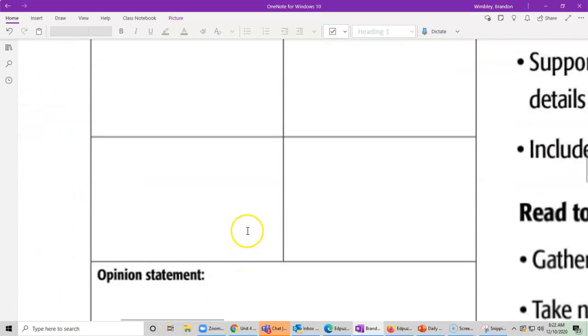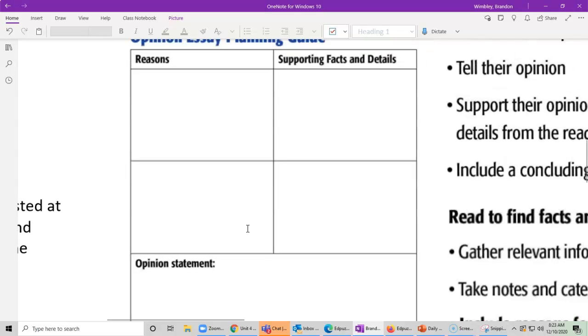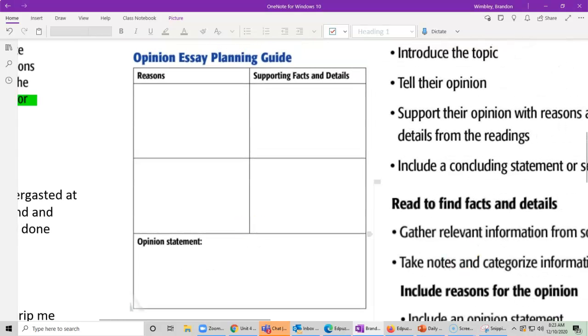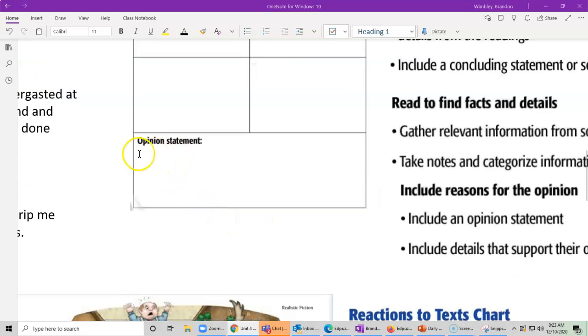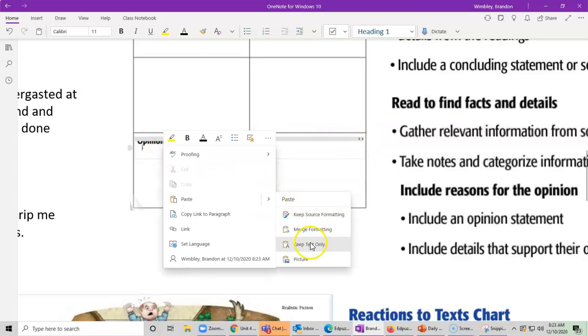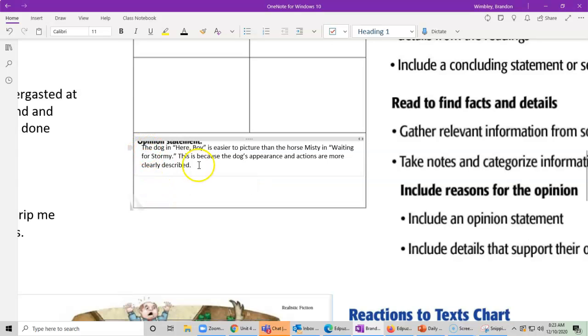So I used this chart, and I remember I had to think which animal was easier to visualize, the dog or the horse. And so when I looked at all my notes from my planning guide that I filled out, I remember, oh yeah, I thought the dog was easier to visualize. So that's one of my reasons. That was my opinion statement. My opinion was the dog in Here Boy is easier to visualize. And I'm going to give those reasons and evidence to support that. So the dog in Here Boy is easier to picture than the horse in Stormy.